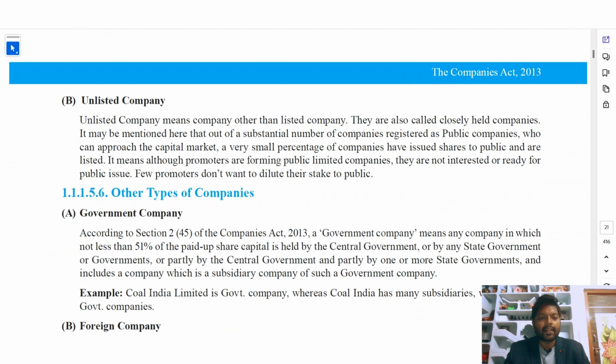It may be mentioned here that out of the substantial number of companies registered as public companies, which can approach the capital market, a very small percentage of the companies have issued shares to the public and are listed. It means although promoters are forming public limited companies, they are not interested or ready for public issues. Few promoters don't want to dilute their stake to the public.